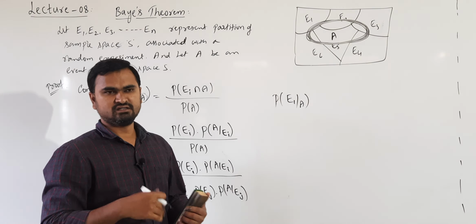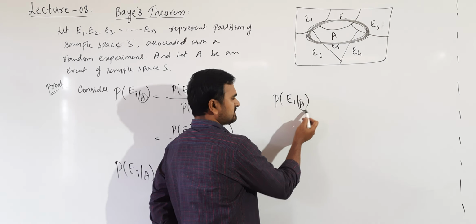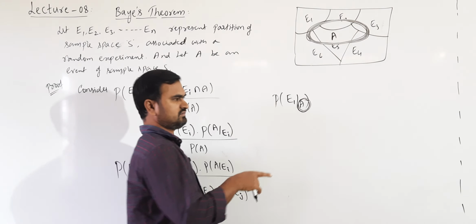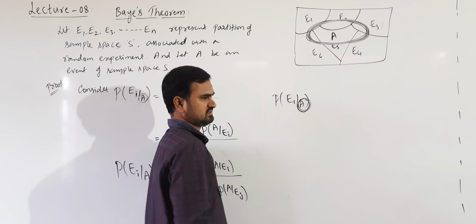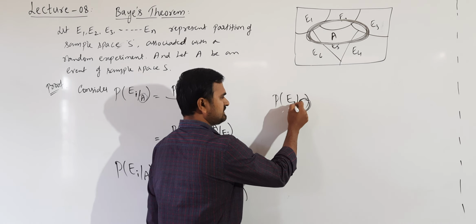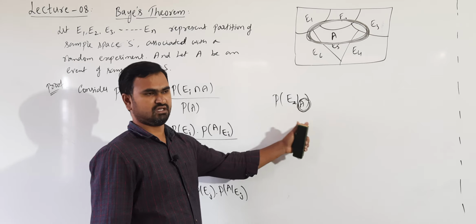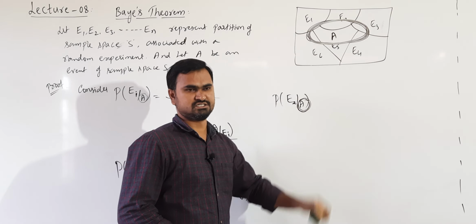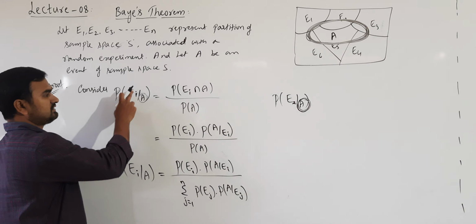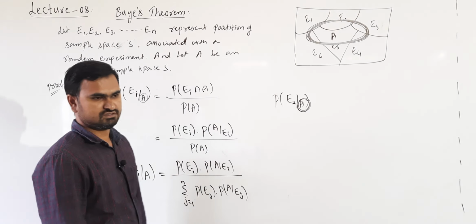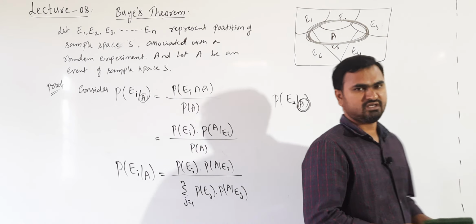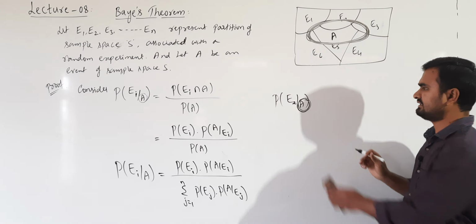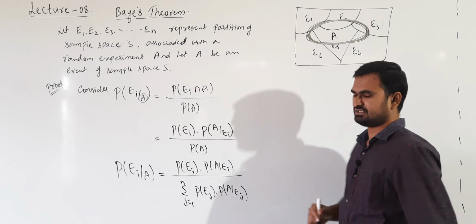This is what finding the reverse probability. Given that already we know that the student got distinction marks, now in that what is the chance that he is from first section? Or I can take what is the probability that he is from second section, E2 given A, or I can take the probability that he is from third section given that he got distinction. So like this, probability of Ei given A. So this is what the reverse probability we are finding by using this Bayes theorem. Understand? So how can I write that probability that he is from first section now?